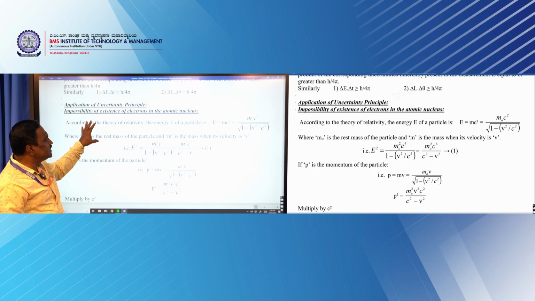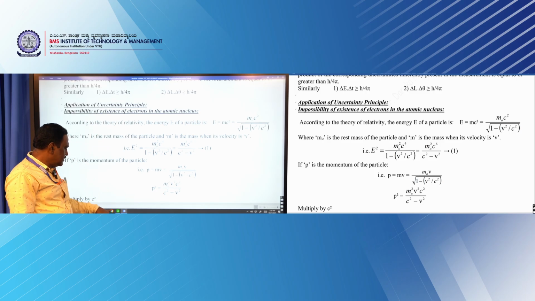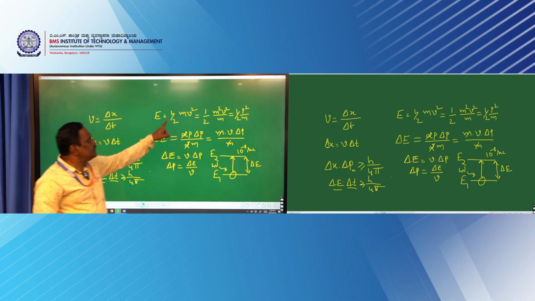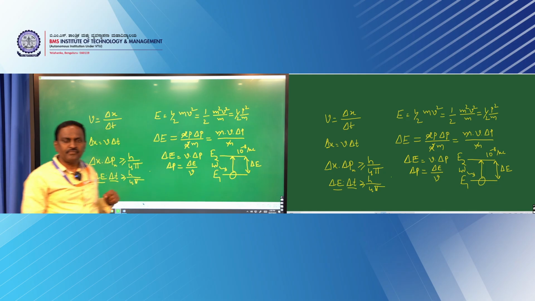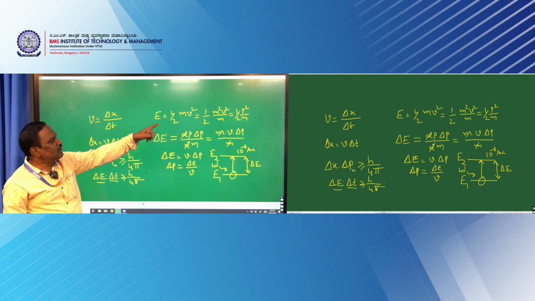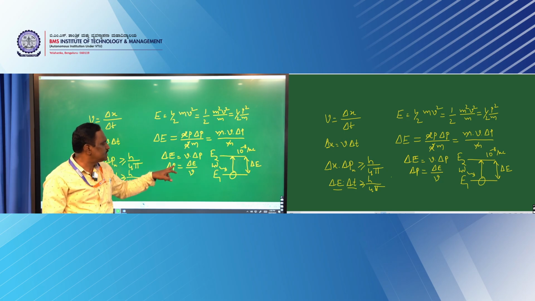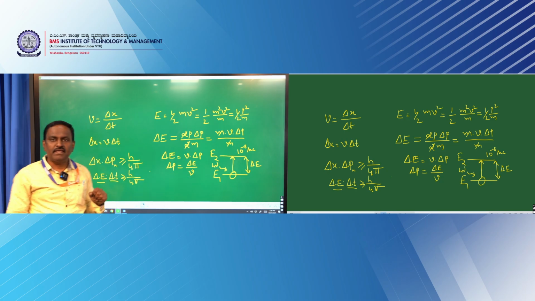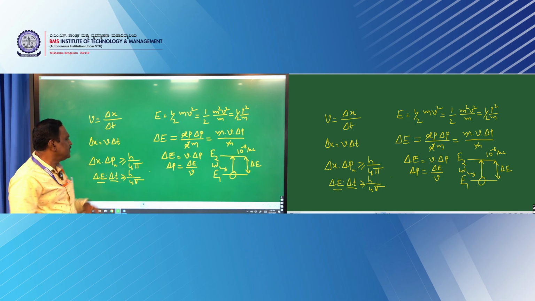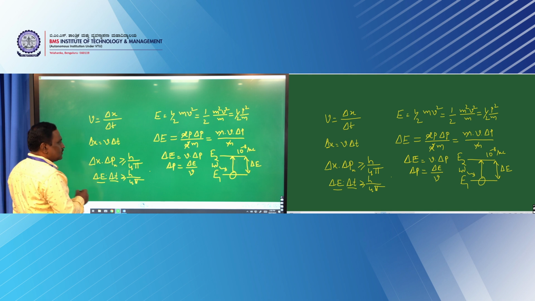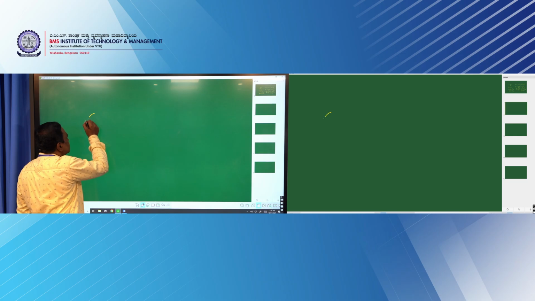Here we will consider two cases. One is that energy is connected with momentum, that is E is equal to p square by 2m. If I differentiate this, you will get the equation delta P equal to delta E by V. So, here we will consider a nucleus of an atom.